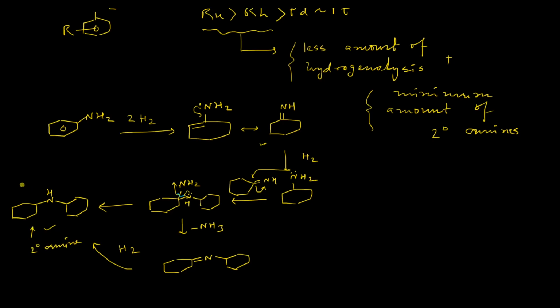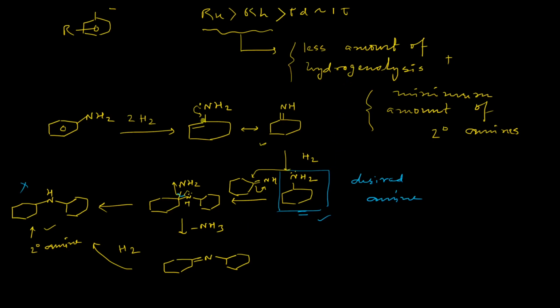But this is not our desired product. We basically want this particular product, right? So this is our desired amine. So any catalyst which will maximize the formation of this particular cyclohexylamine will be our choice, right?